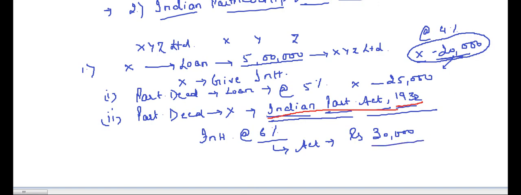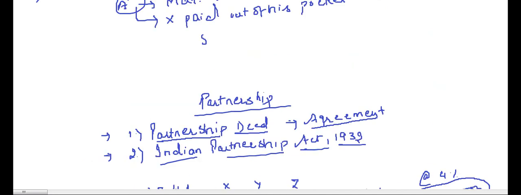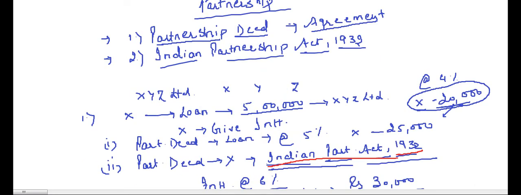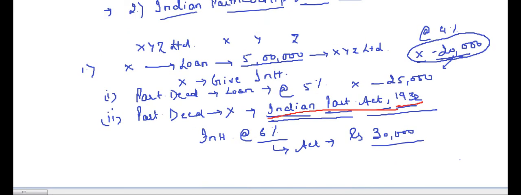So this is a very important issue regarding the partnership. Okay, the partnership is governed by two documents basically. The partnership deed, that is an agreement between the partners, and second is the Indian Partnership Act 1932. I explained it with the example. I have taken two cases.